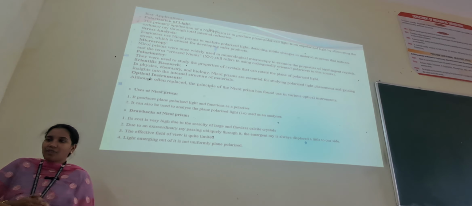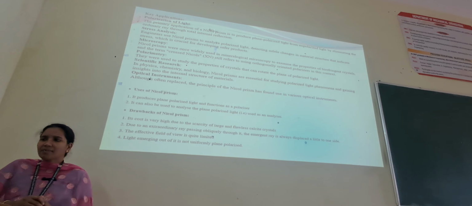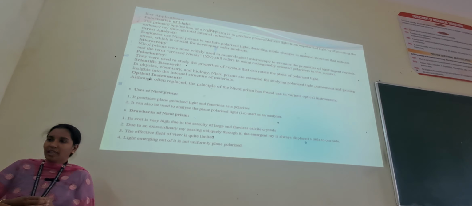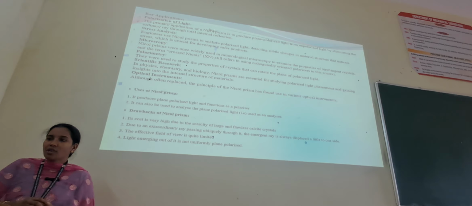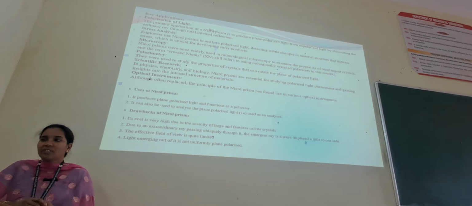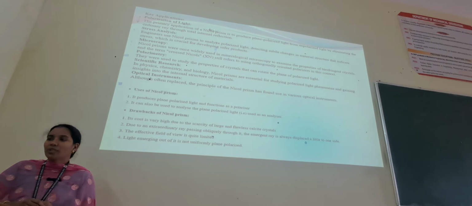Fifth one is scientific research. In physics, chemistry and biology, Nicol prisms are essential for studying polarized light phenomena and gaining insights into the internal structure of materials. And the last one is optical instruments. Although often replaced, the principle of the Nicol prism has found use in various optical instruments.